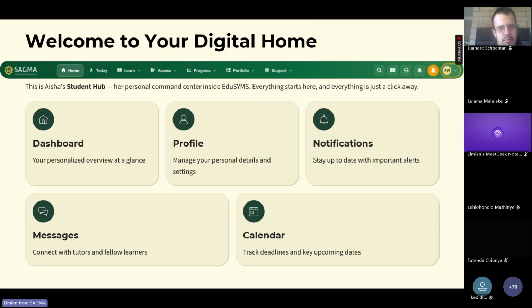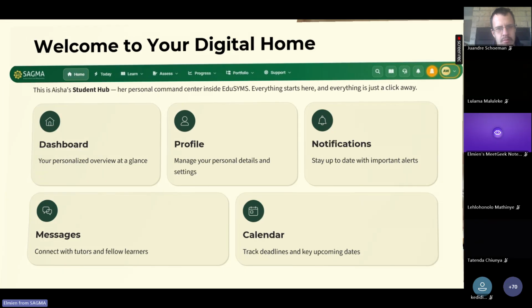This dashboard is your home during your studies. I encourage you to log into your EduSims platform every single day. Check your notifications, read your messages, look at your calendar, monitor your progress. Students who regularly log into the platform almost always stay ahead of deadlines because they always know exactly what is happening.